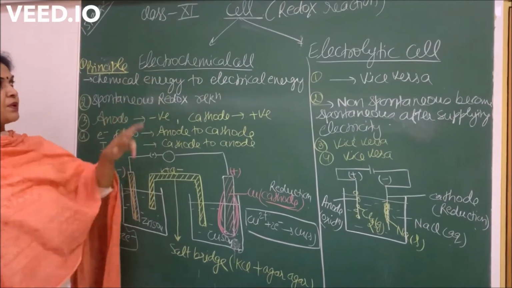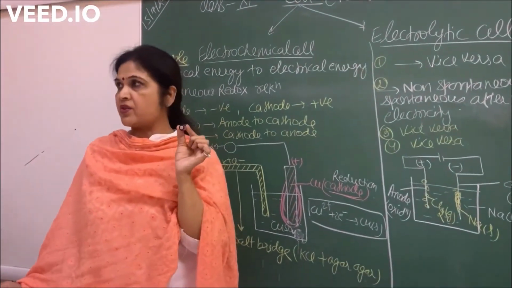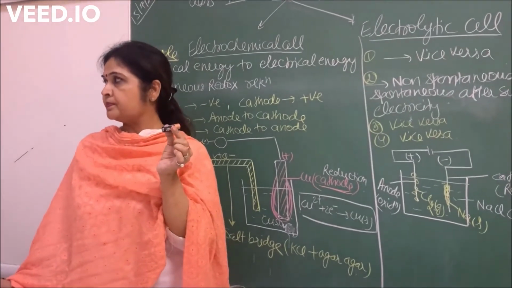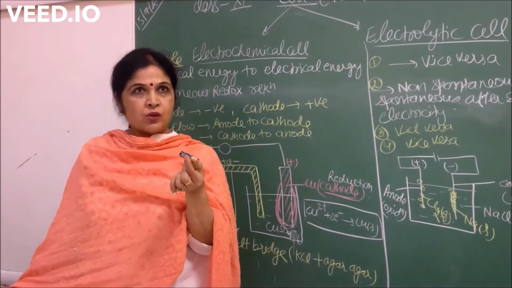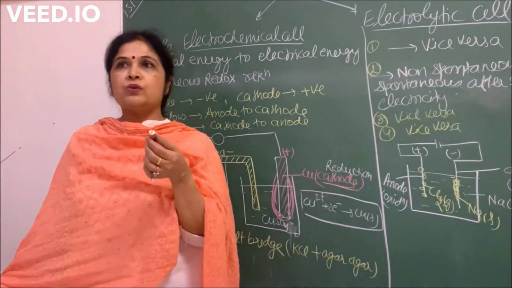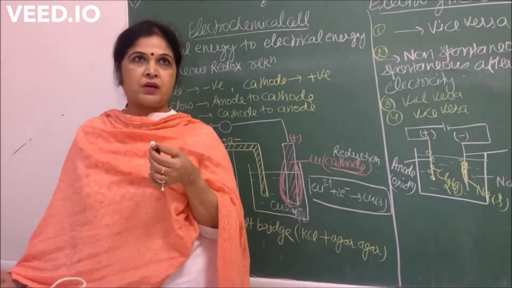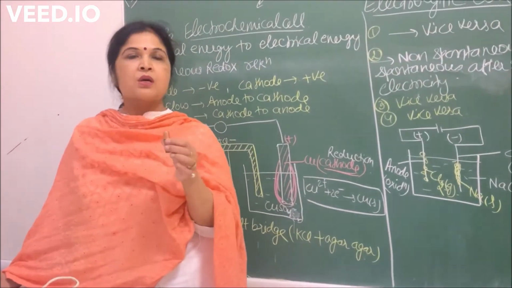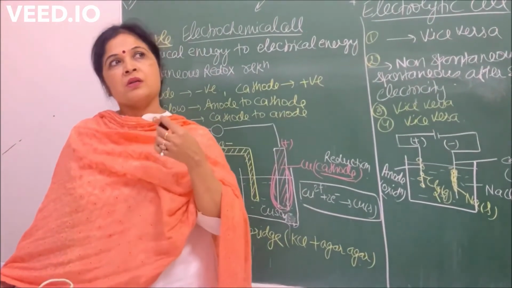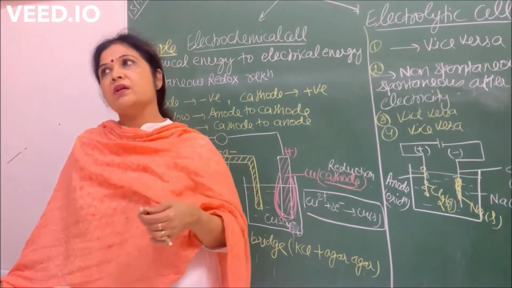Electrochemical cell, one example I will tell you, this battery. All of you know where this battery is used? In TV remote, in clock, in remote, we use it. When you add this battery in a wall clock, the clock starts running.